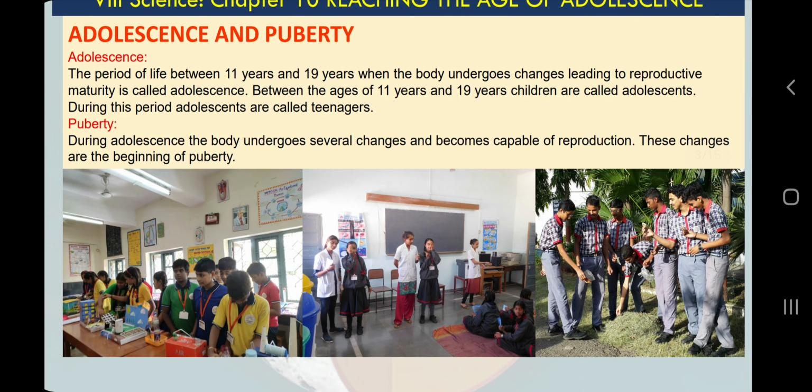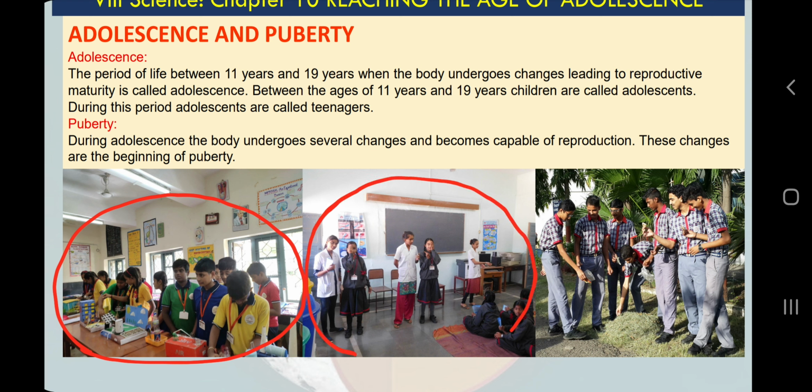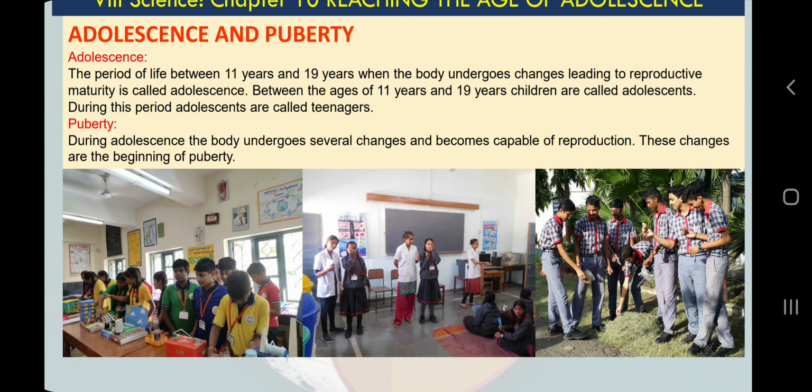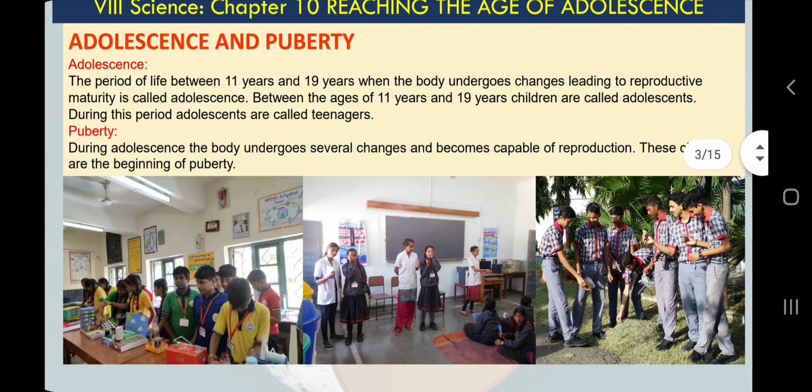You can see here children of our school, they are engaging in various activities, involving in science congress and exhibition. They are there in a health checkup at school, and they are cleaning the school campus. So adolescents, you can see they are of different ages, from class 6 to 12th. I roughly gave you the idea. Here you can see the exact data from your NCERT textbook. So 11 years to 19 years.